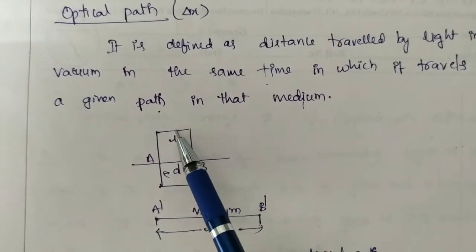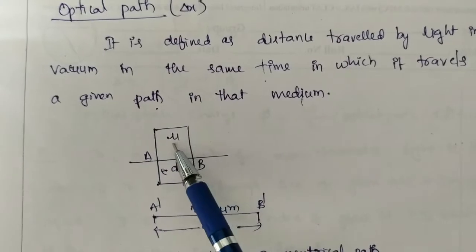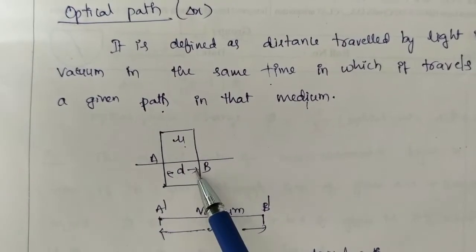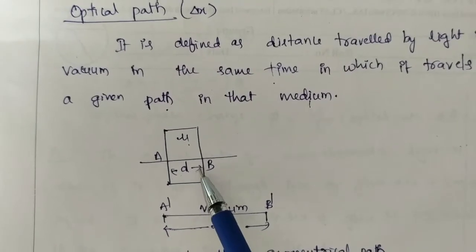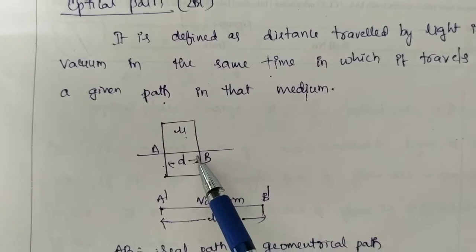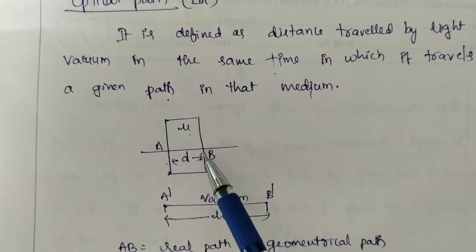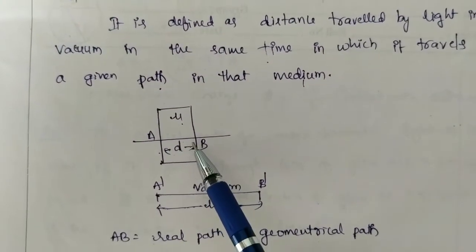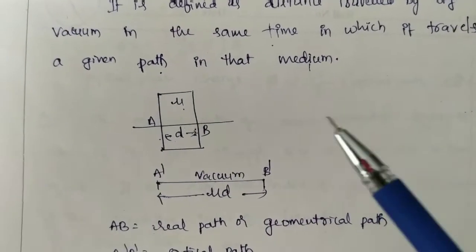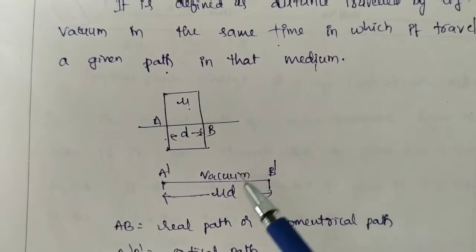For example, consider a medium of refractive index mu. Let the thickness of the medium be d. Now find the time taken by the light to travel this distance in this medium. During that time, find the distance covered by the light in vacuum. That distance is called the optical path.